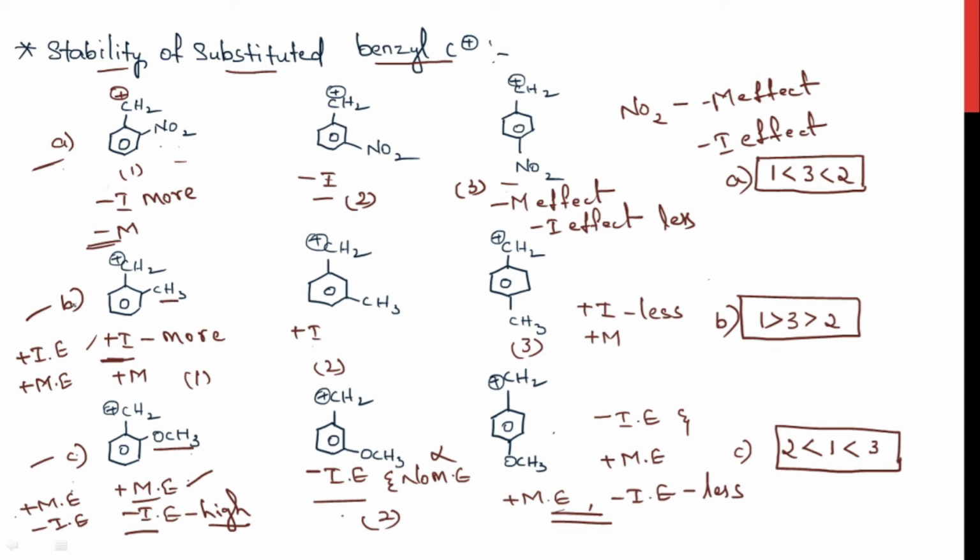Comparing A, B and C, you can see there is a withdrawing group here. It is withdrawing the electrons through inductive effect and the mesomeric effect. You can see a donating group here. It is donating through inductive effect and mesomeric effect. In this molecule, the methoxy group is donating the electrons through the mesomeric effect and it is withdrawing the electrons through the negative inductive effect. So the stability of B would be higher. Stability of B is higher than C, and then comes A. Yes, due to the presence of a withdrawing group, the stability of a carbocation is decreasing.